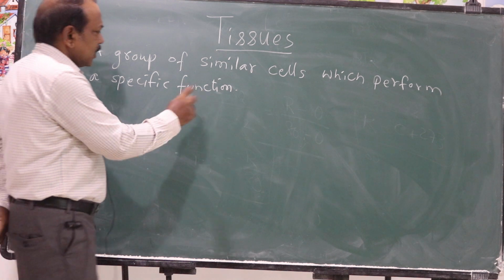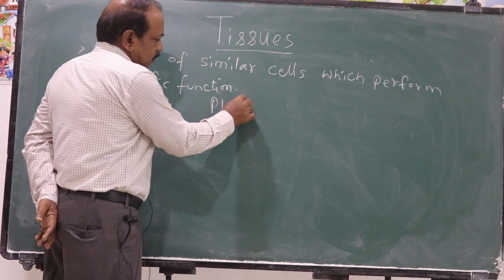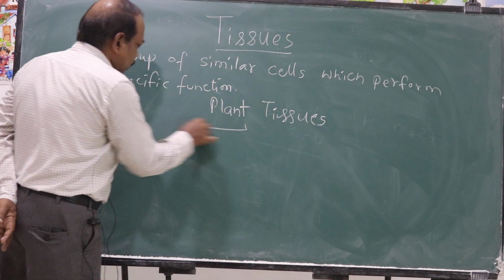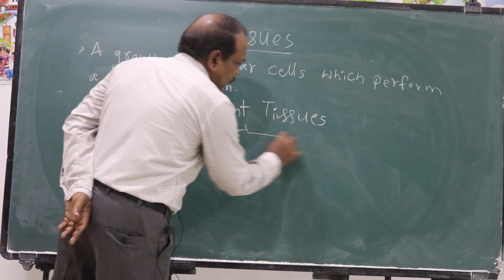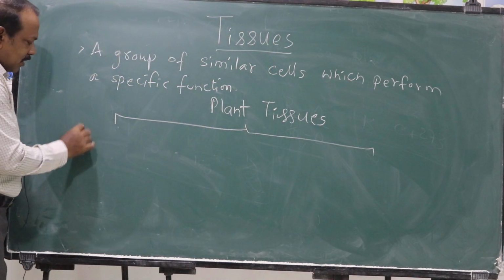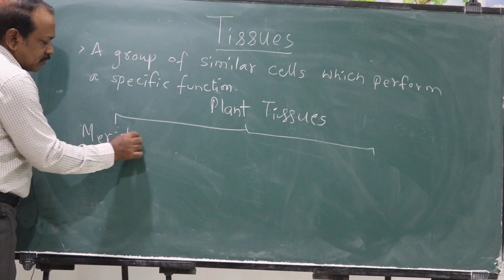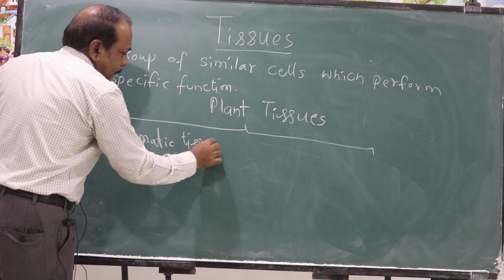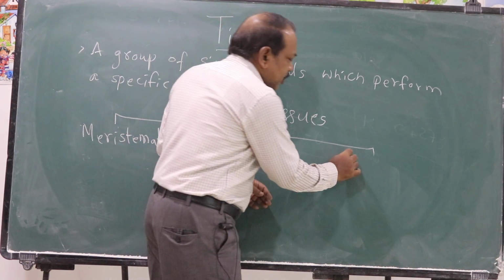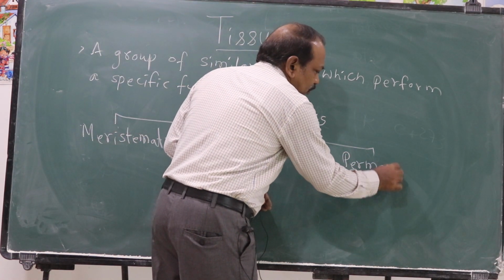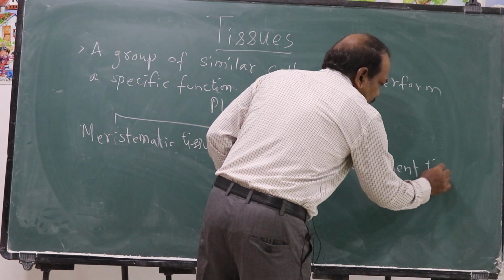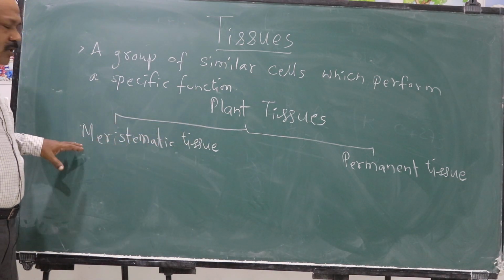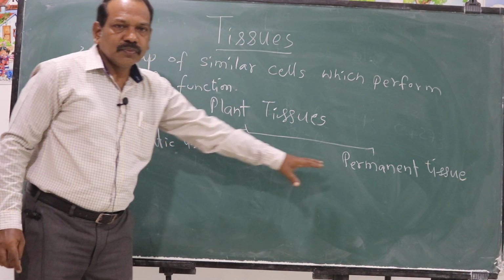Basically, plant tissues are classified into two types. First one, meristematic tissue. The second type, permanent tissue. So there are two types of plant tissues, meristematic tissue and permanent tissue.